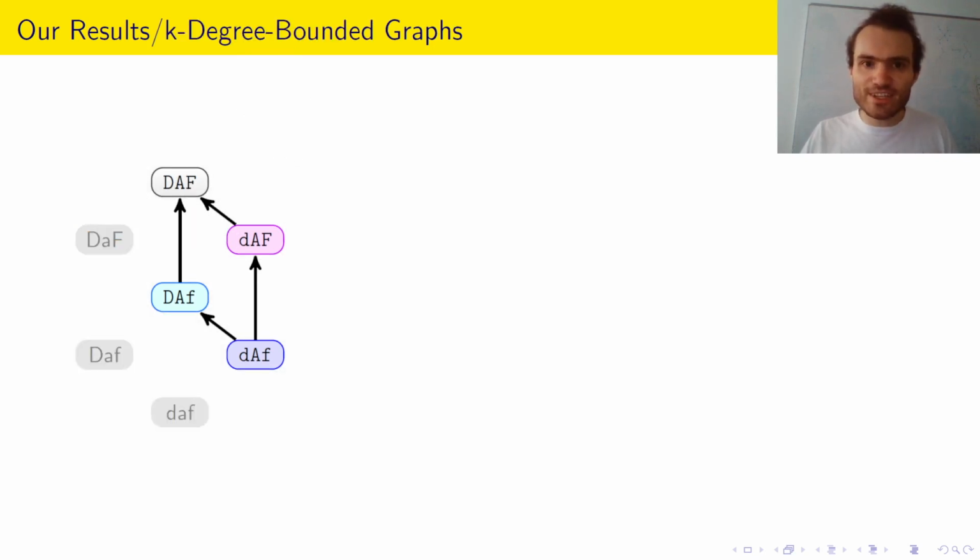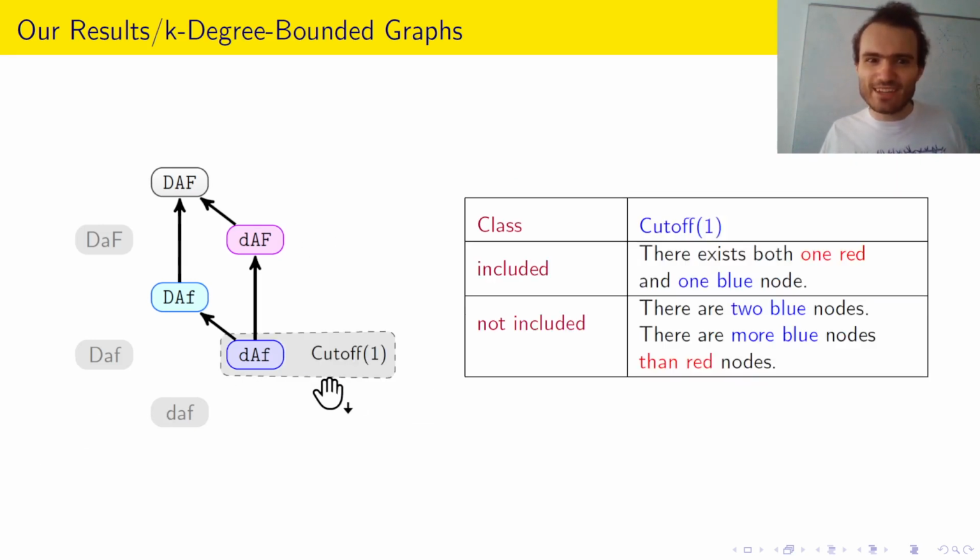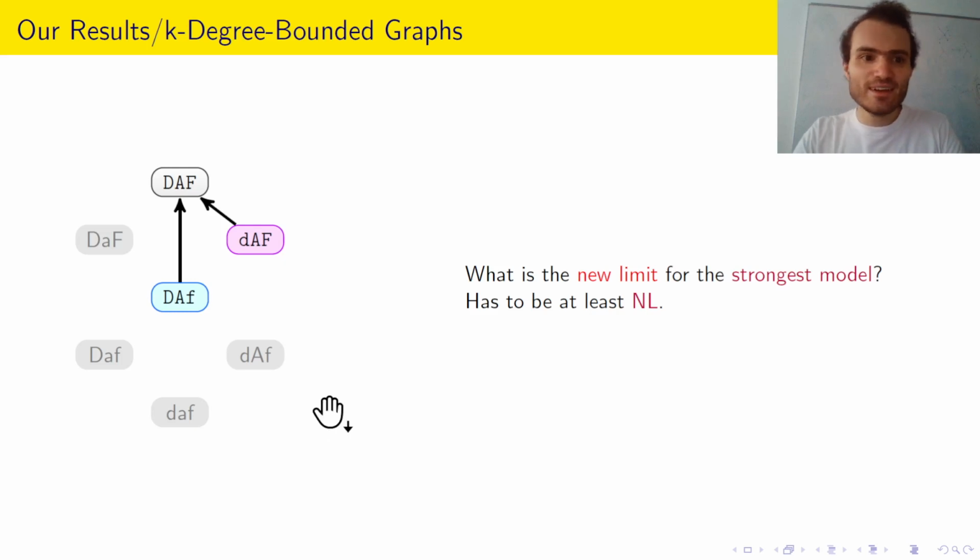So now again for the k-degree bounded graphs, we're starting this time with the majority property immediately. Which models can compute the majority property? I won't spoil this result immediately, but I can definitely state that this one cannot compute it, and its decision power is again only cutoff of 1. But this one is now stronger. We'll see that later. Now that this graph is left, since all of them are pointing to the top, we're starting with the top model.